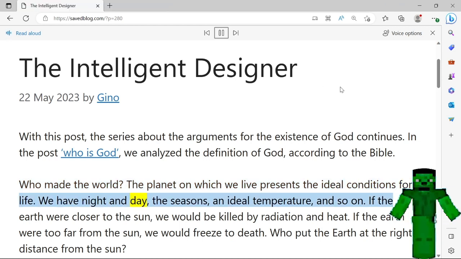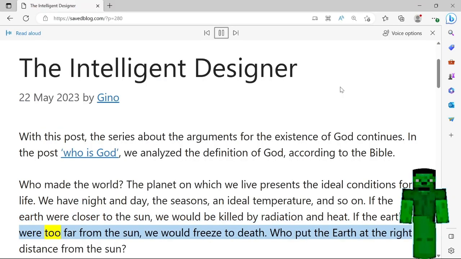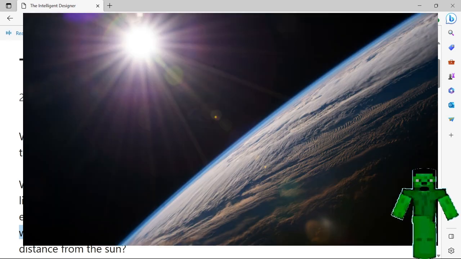We have night and day, the seasons, an ideal temperature, and so on. If the Earth were closer to the Sun, we would be killed by radiation and heat. If the Earth were too far from the Sun, we would freeze to death. Who put the Earth at the right distance from the Sun?